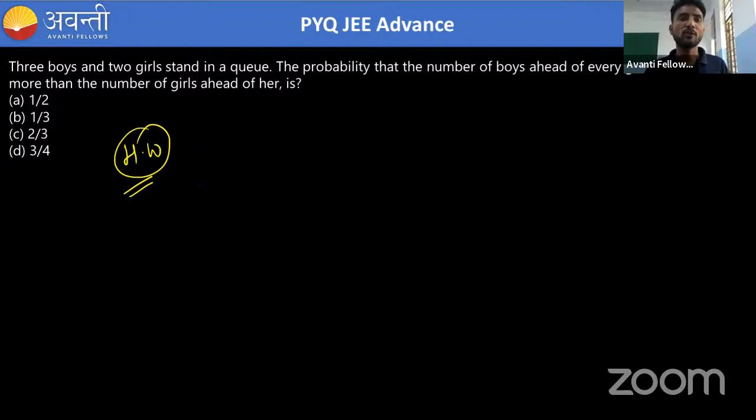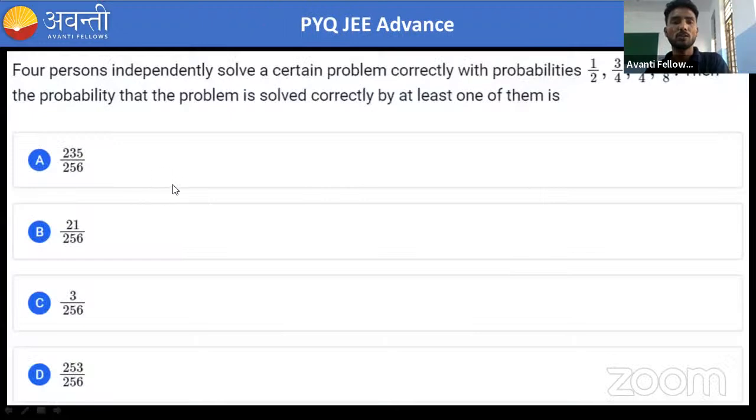Okay, 3 boys and 2 girls are standing in a queue. What is the probability that the number of boys ahead of every girl is at least 1 more than the number of girls ahead of her? Okay, just understand the language and solve the problem. This problem we have already solved.